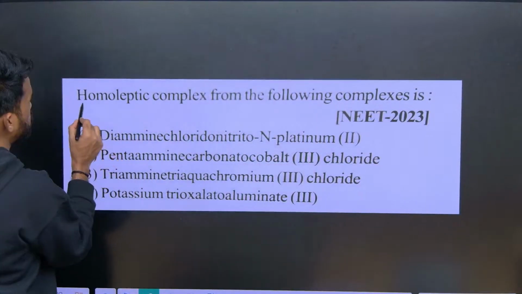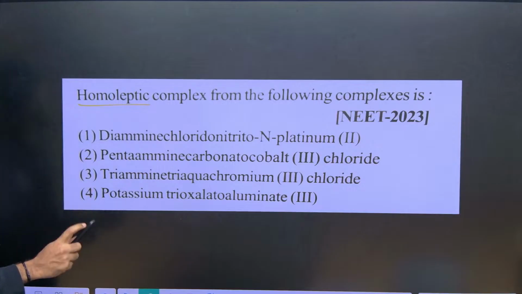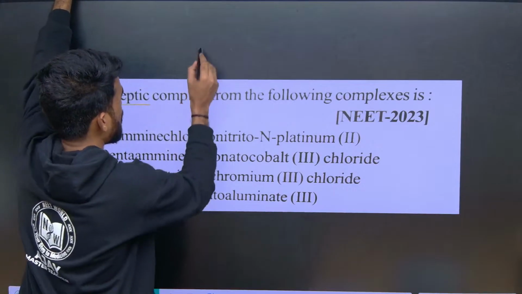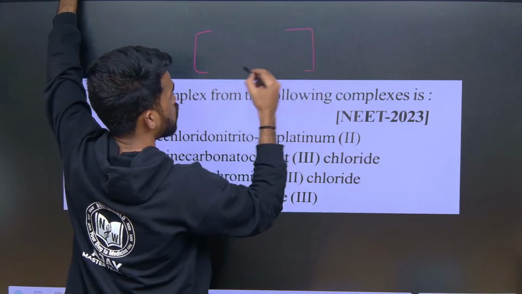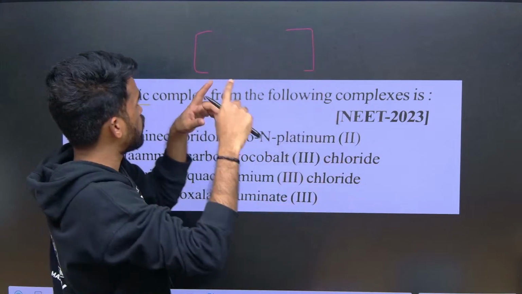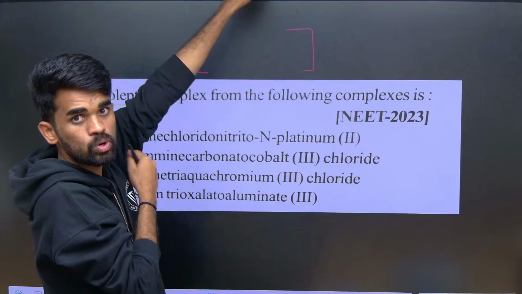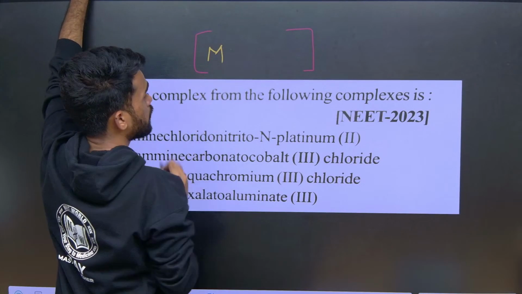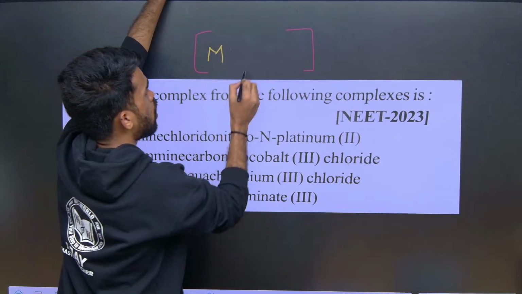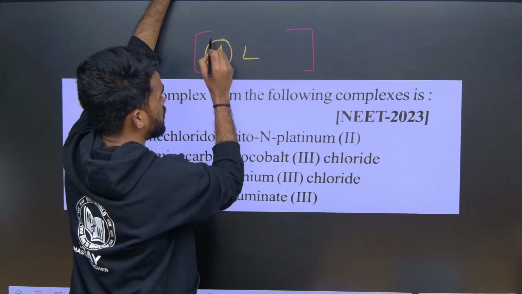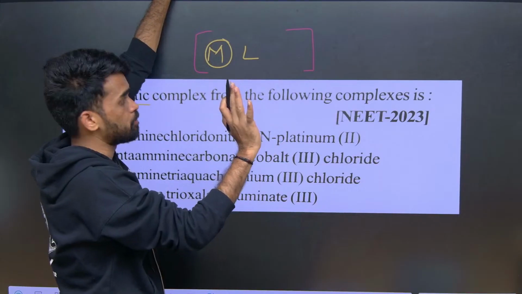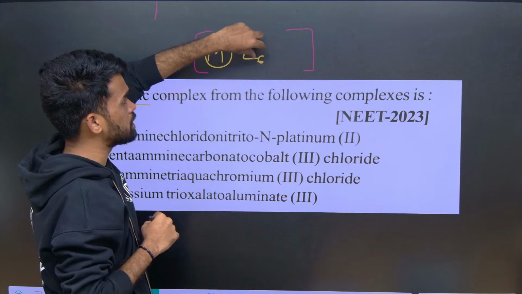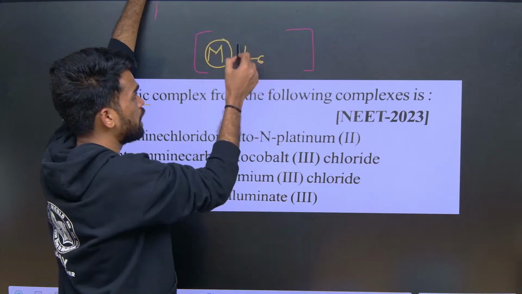Homoleptic means all the ligands present inside the coordination sphere should be the same. For example, a complex is written in a square bracket, which represents the coordination sphere, with a metal M. All the ligands attached to this metal in this sphere should be the same. If it is hexa-coordinated, all 6 ligands should be of the same type.